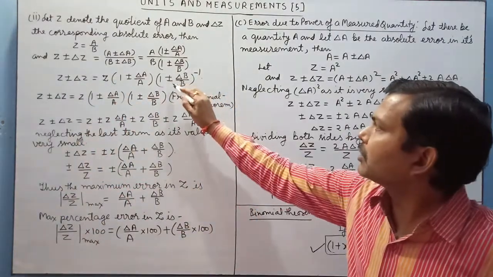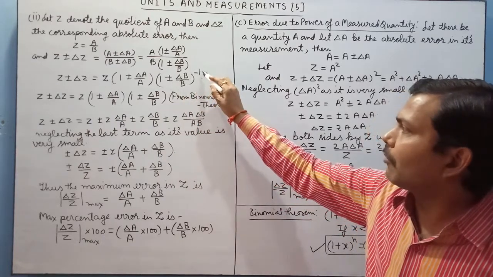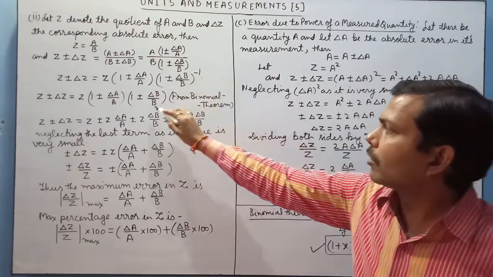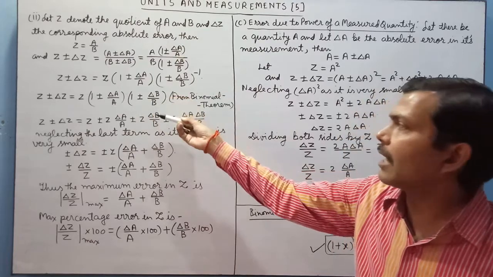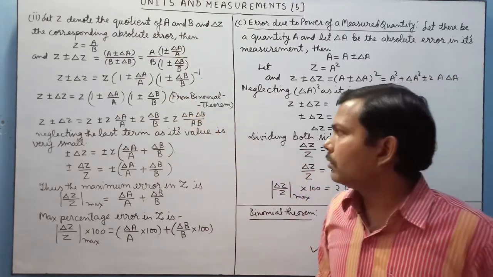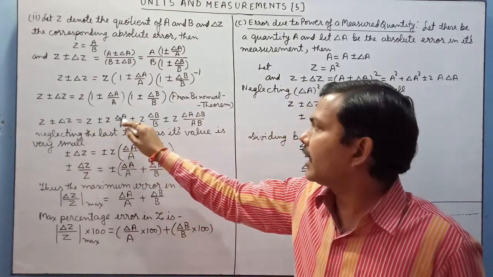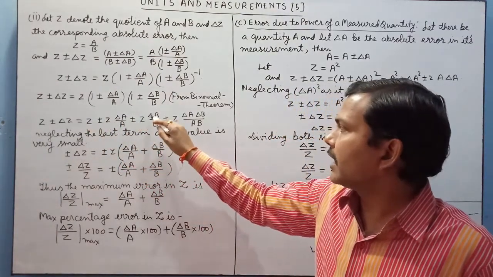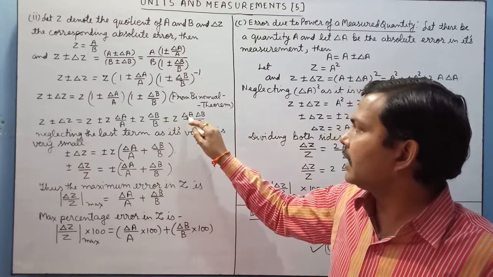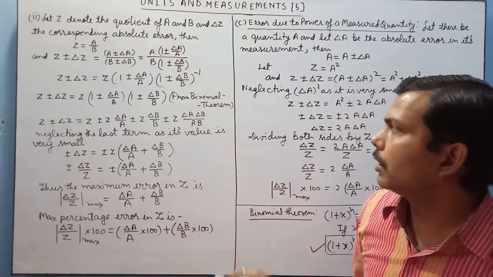So (1 ± Δa/a)^−1 on applying binomial theorem will become 1 ∓ Δb/b. Now we will simplify it further as z ± zΔa/a ± zΔb/b ± zΔaΔb/ab.